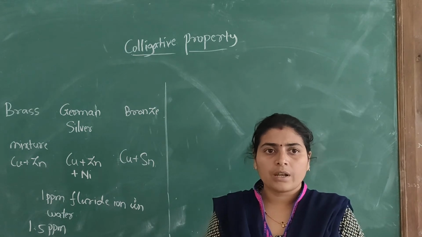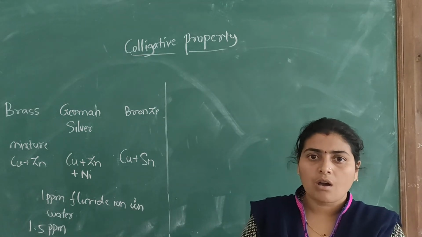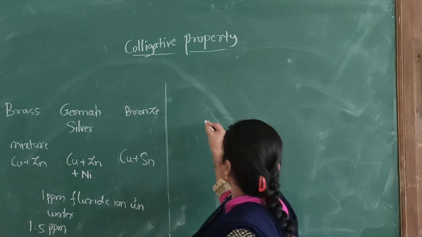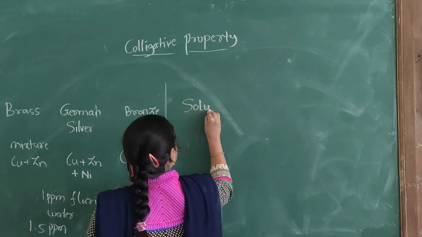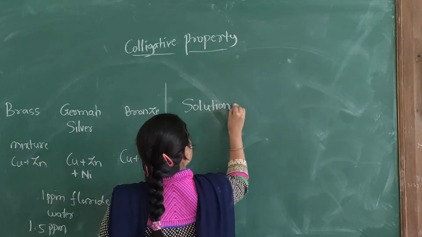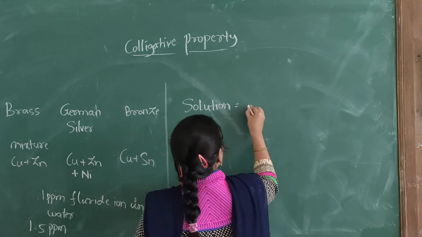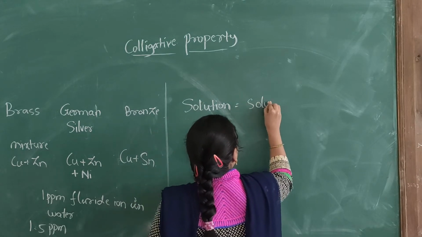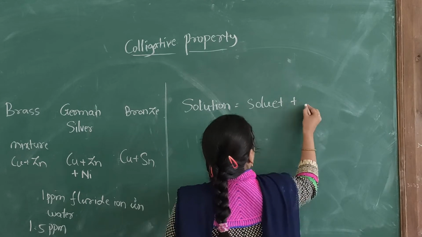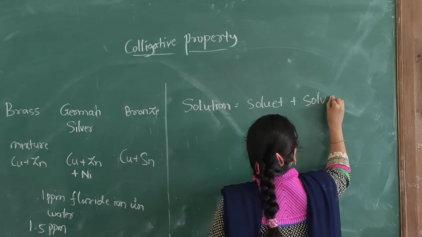Those components may be solute or solvent. So a solution is a homogeneous mixture of solute and solvent.